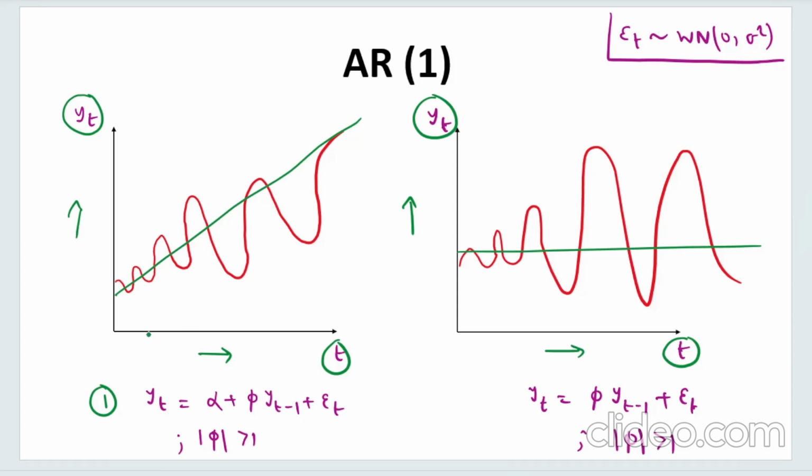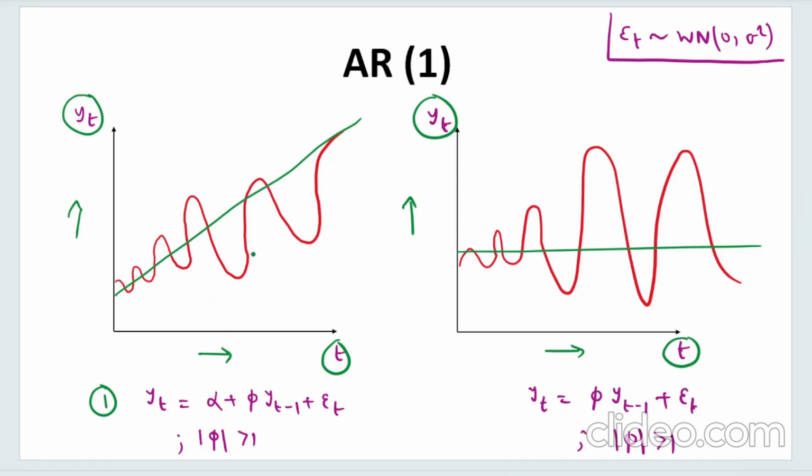So here you see the mean value or the average value of this process is varying with time, right? As the time increases, the mean successively increases, right? The second thing is that you can see the variance also increases with time. So initially the variance was low, but as time goes by, the variance also increases.